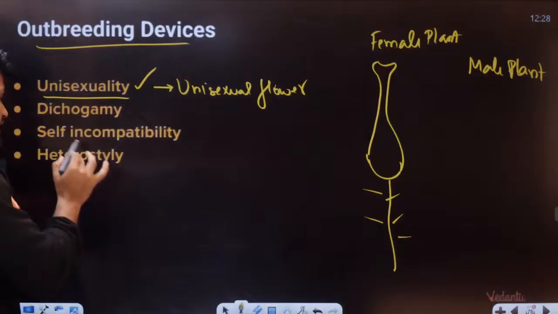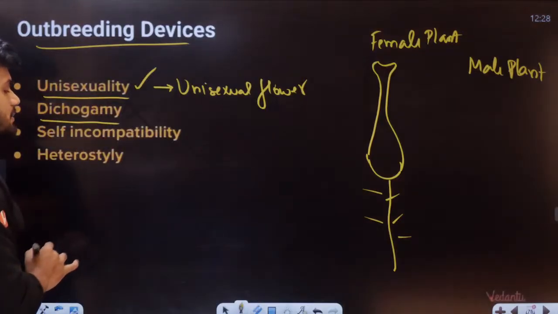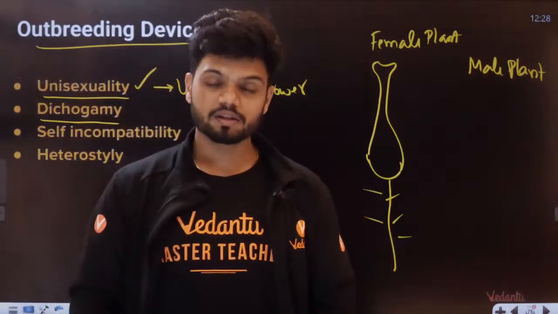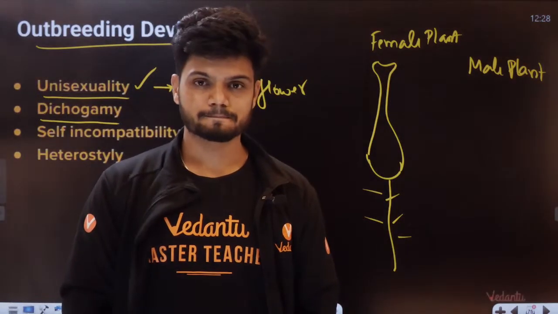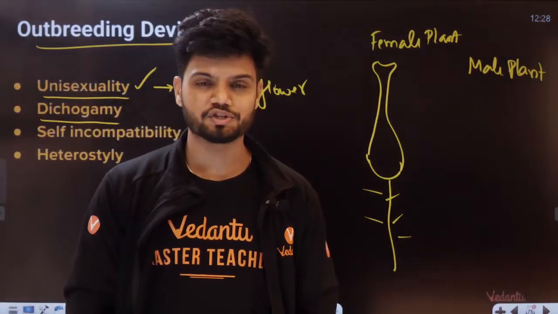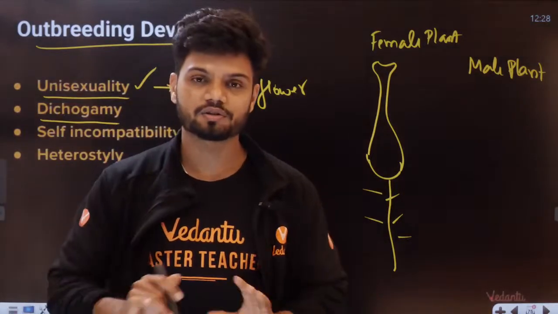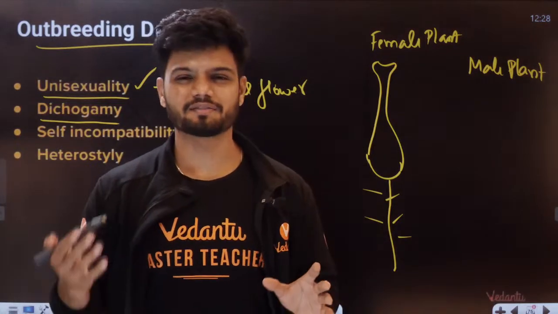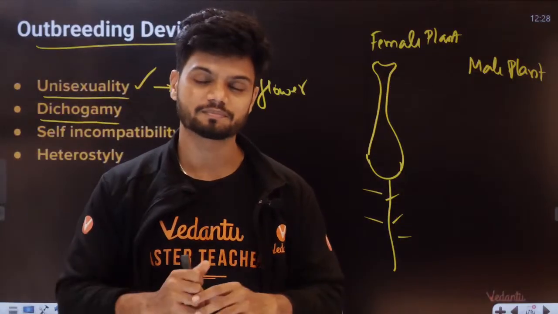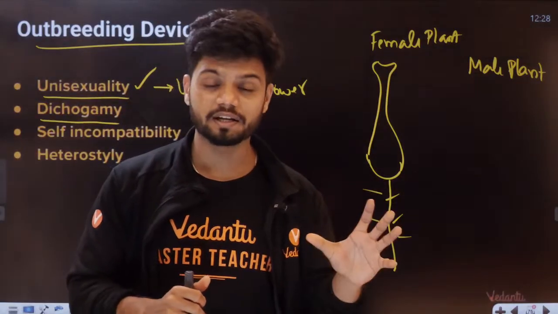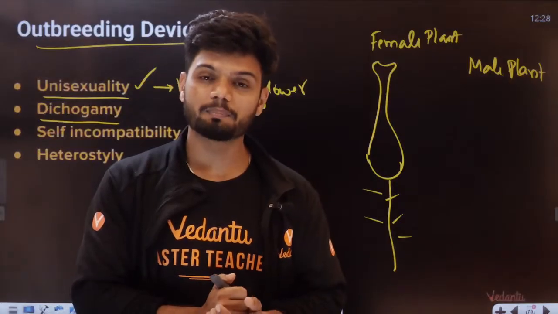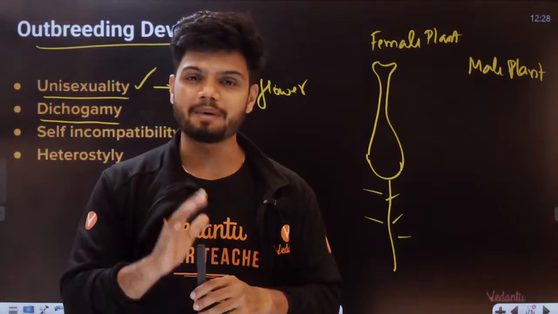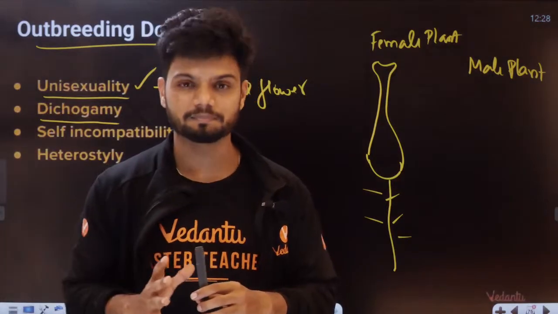Next is called dichogamy, students. What is the meaning of dichogamy? Imagine there are two people and we are rejecting the marriage here. Why? The girl is ready now, but the boy is not ready, very immature, brain not developed. What if the boy is ready now, saying yes, I want to get married, I'm responsible, but the girl is immature, not ready? In such cases, the marriage is not a possibility.